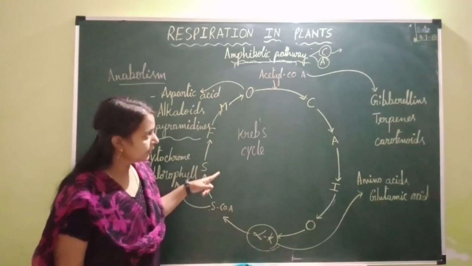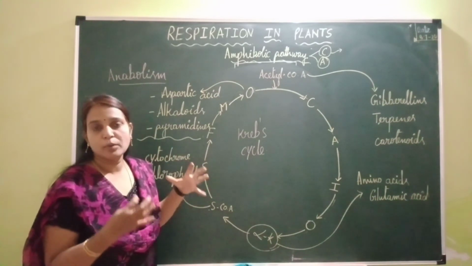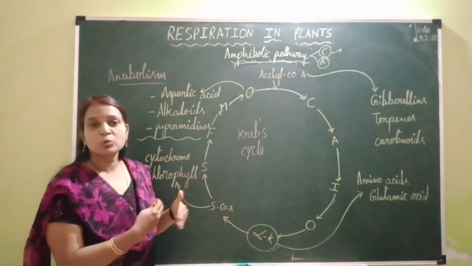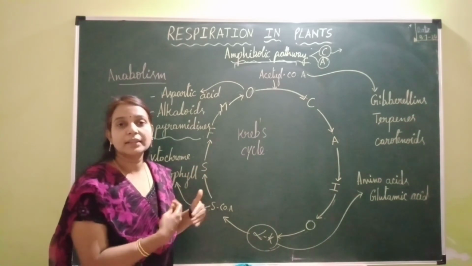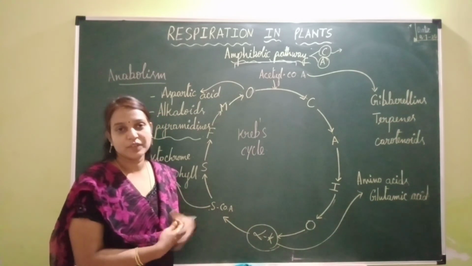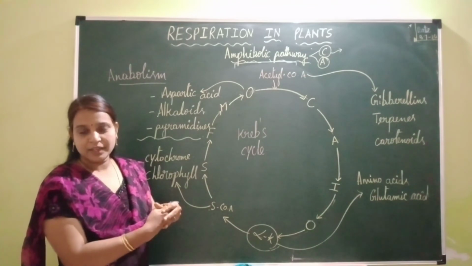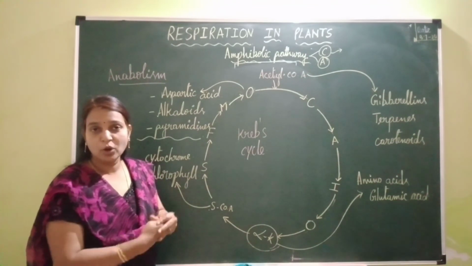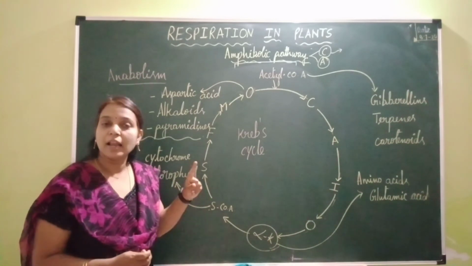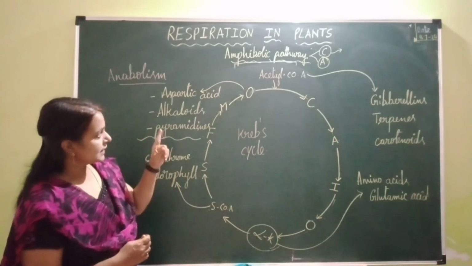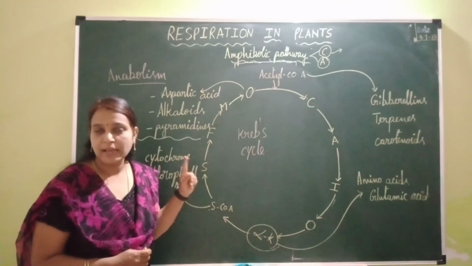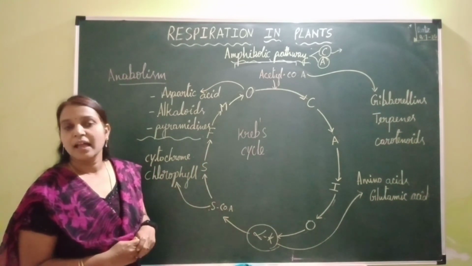So in this manner, different intermediates which are formed during the respiratory pathway can be withdrawn from this pathway and used as precursors for the synthesis of other biomolecules inside the cell as per the need of the cell. And hence this pathway also involves synthesis along with breakdown of respiratory substrates. So it involves anabolism along with catabolism, and hence this respiratory pathway is called an amphibolic pathway, as it involves both catabolism and anabolism.